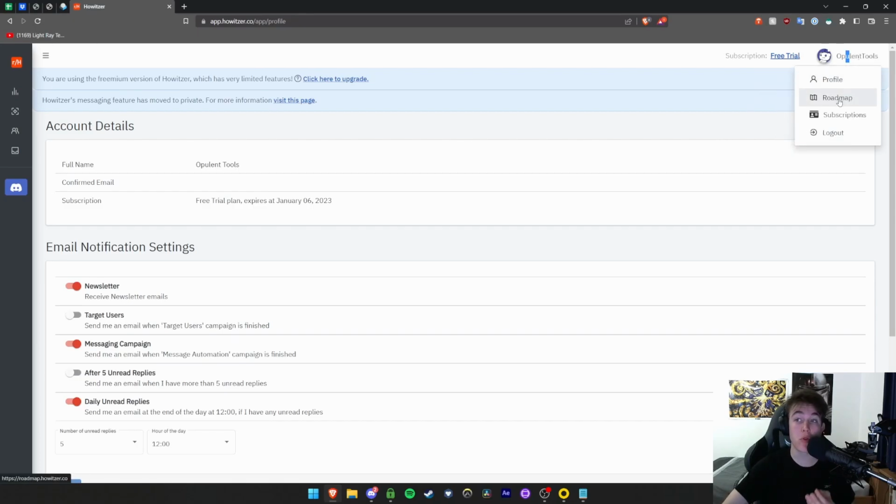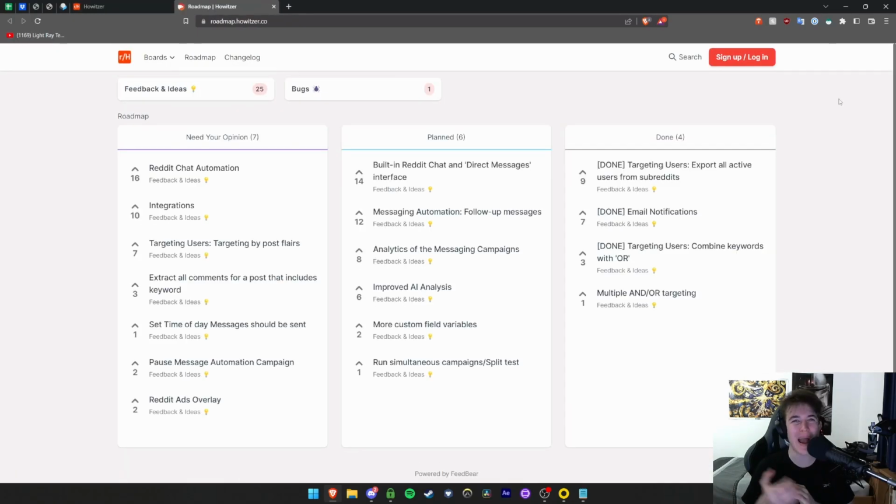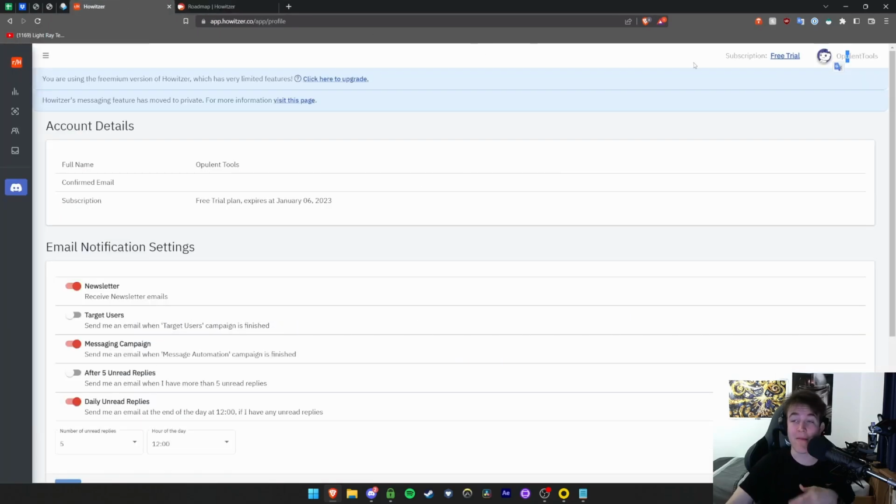Then you also have the option to view a roadmap. So if you want to know where Howitzer's going and what they're doing in order to make the program even more effective in Reddit marketing, you're able to do that. And then finally, you have the options for subscriptions and log out as well. But that is more or less it for Howitzer.